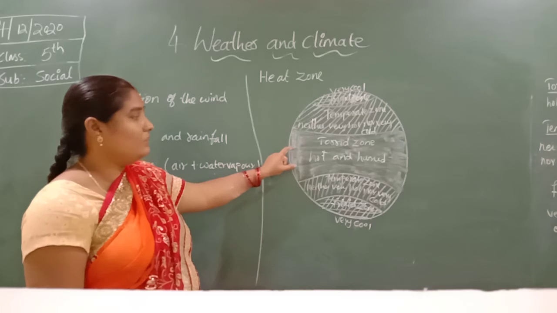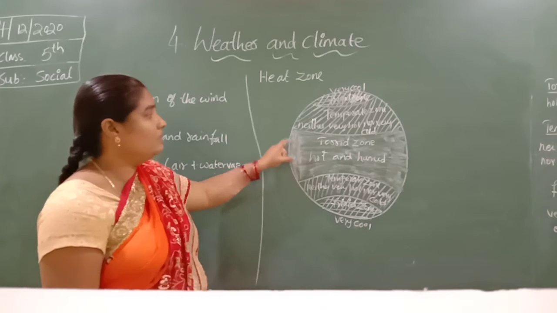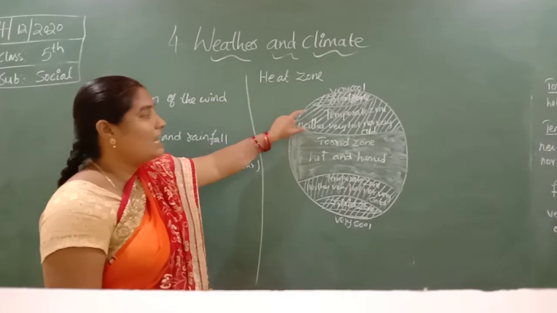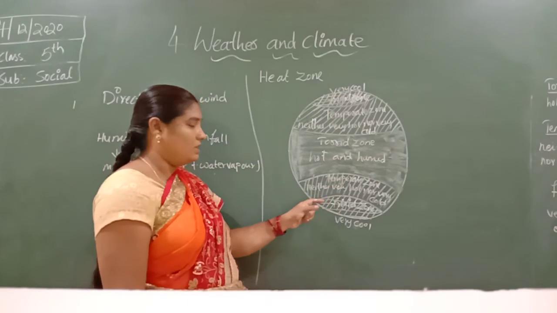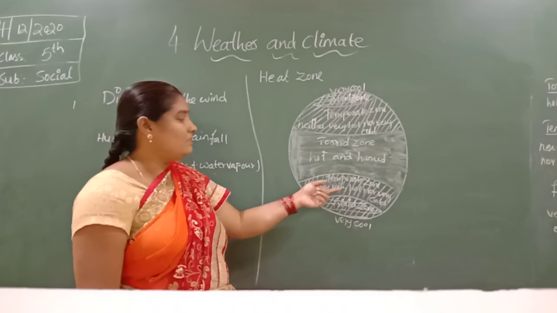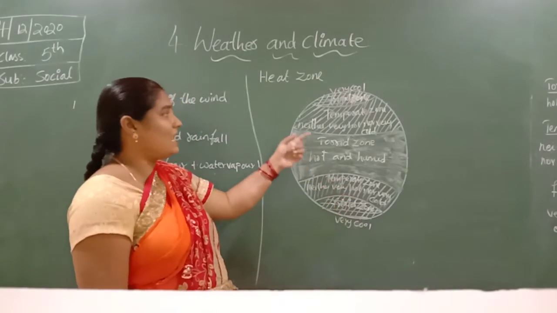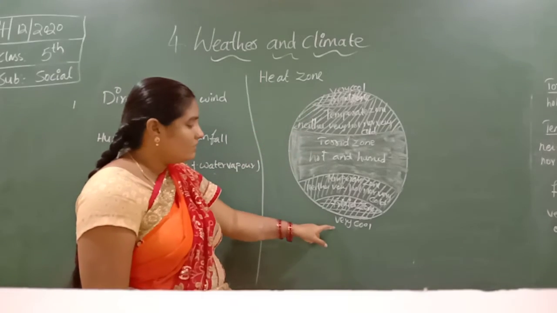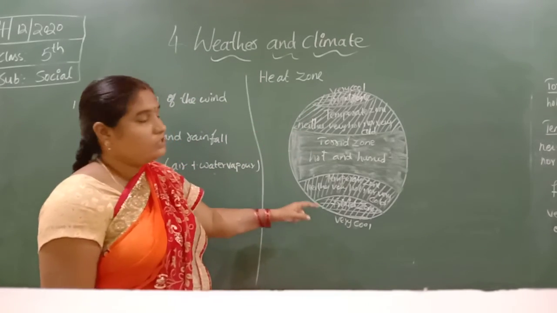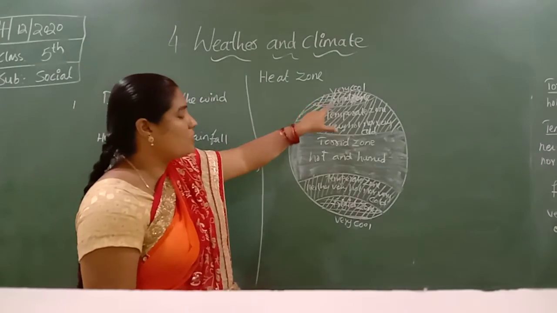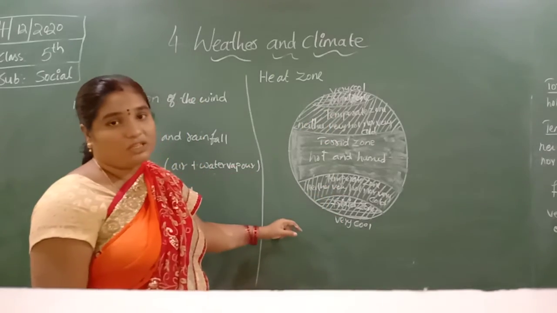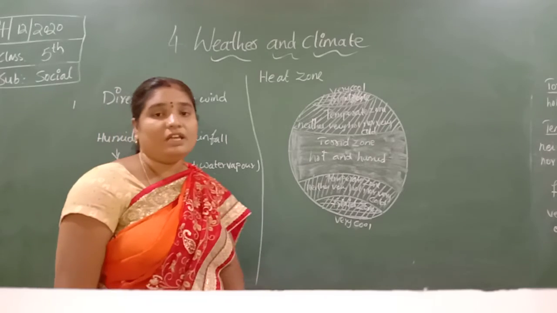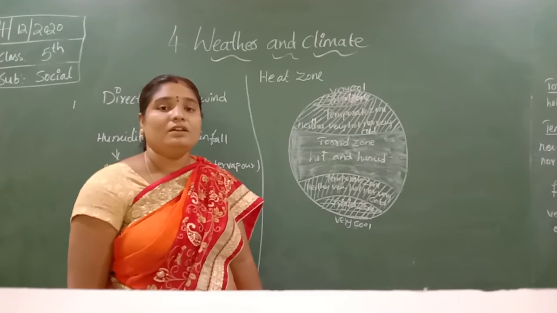So what is the climate in the torrid zone? Hot and humid. What is the climate of the temperate zone in both hemispheres? Neither very hot nor very cool. What is the climate of the freezed zone? Very cool climate. The slanting rays fall on the freezed zone, so the places in freezed zones are very cool.